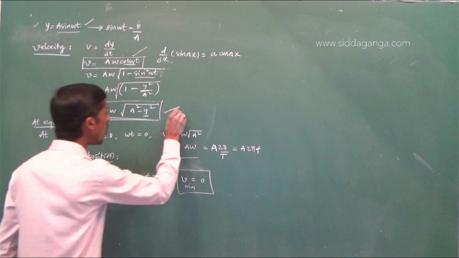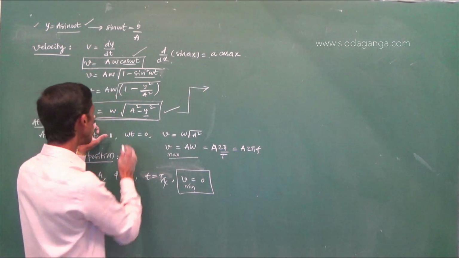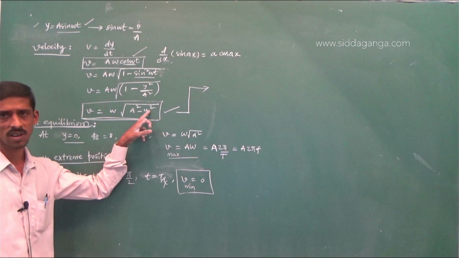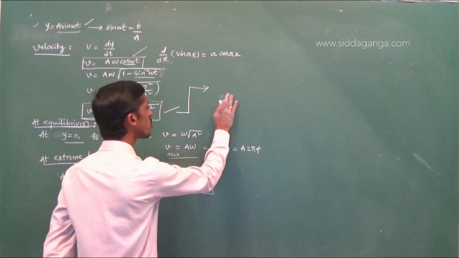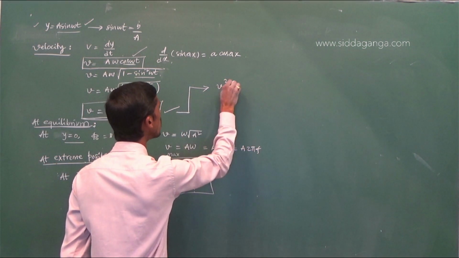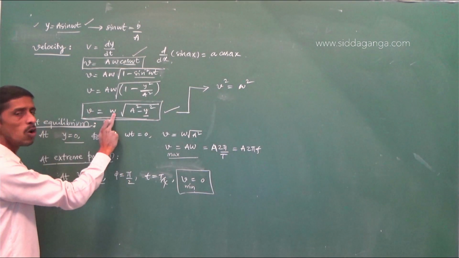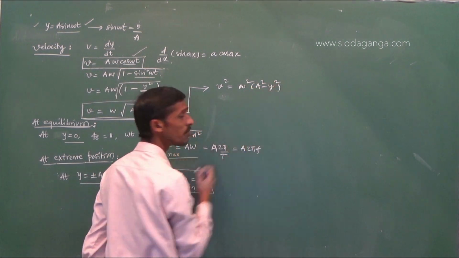Now, what this equation is telling us is that velocity is a function of position. By using this equation, squaring on both sides, v square is equal to omega square into a square minus y square.